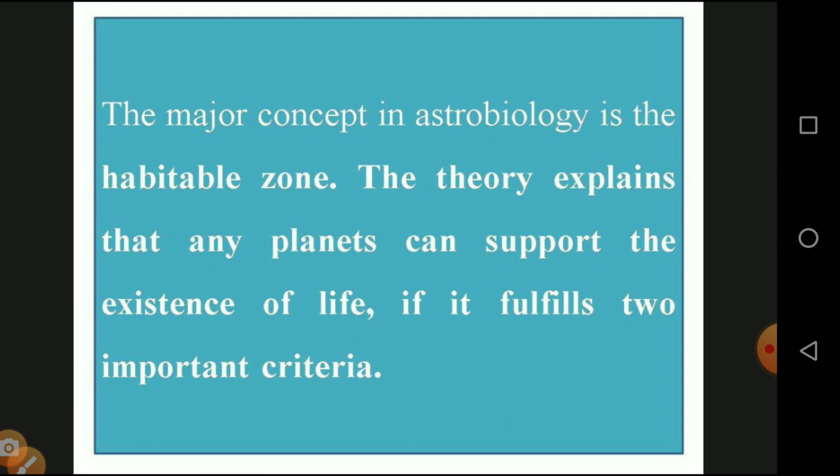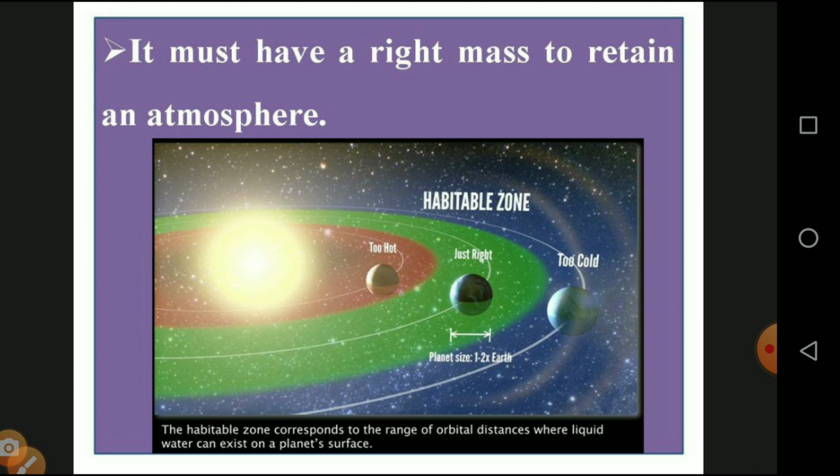The theory explains that a planet can support the existence of life if it fulfills two important criteria, as you know very well. A planet which has these two criteria has a habitable zone. A habitable zone is one that has the character to support living organisms. It must have the right mass and retain an atmosphere. So that is a habitable zone.